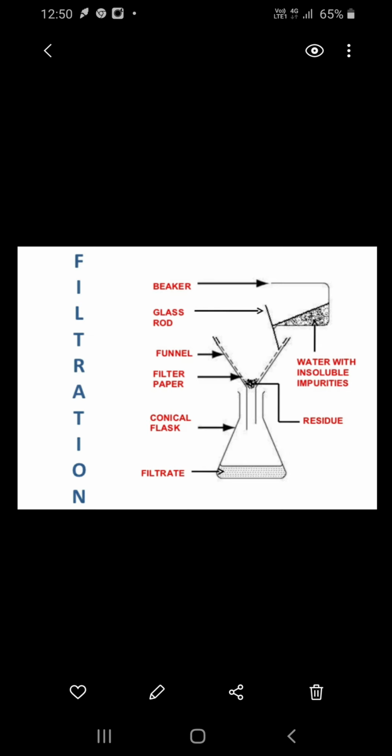The next, filtration. We use filter paper to remove the finer impurities. A filter has very fine pores, much smaller than soil particles. Let us see how to use the filter paper. Take a piece of filter paper, fold it into a cone. Slowly pour the muddy water over the filter paper. On the filter, clear water flows down the funnel and mud settles as a residue on the filter paper. This method of separating an insoluble component from a mixture using a filter paper is called filtration.